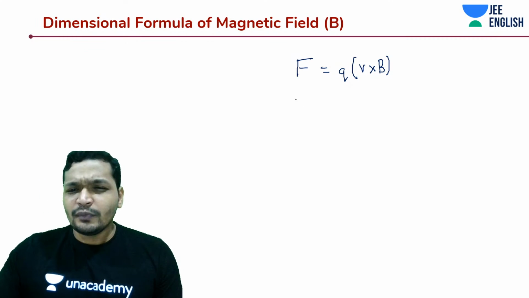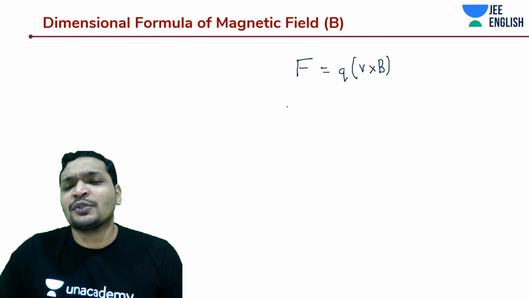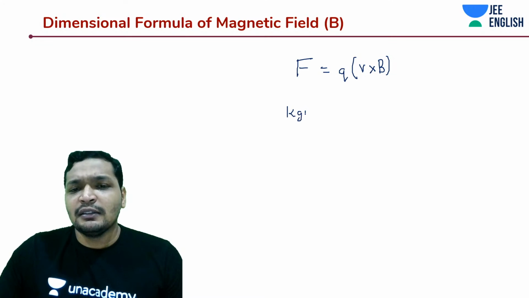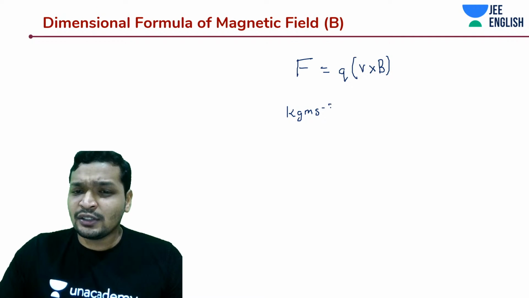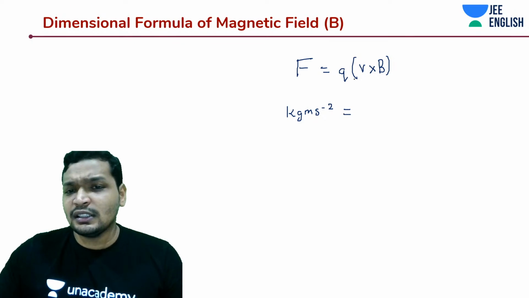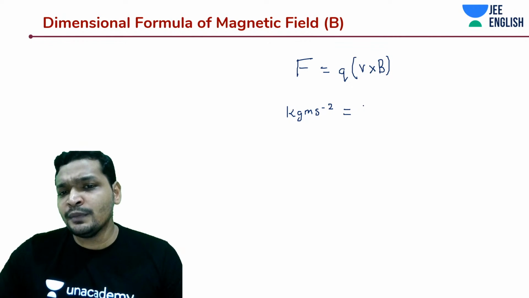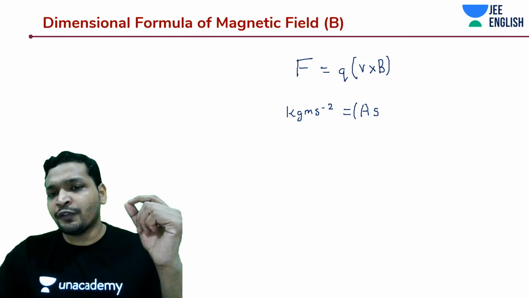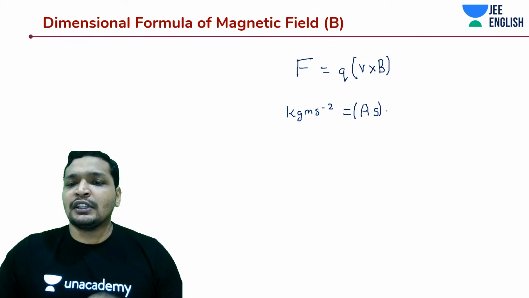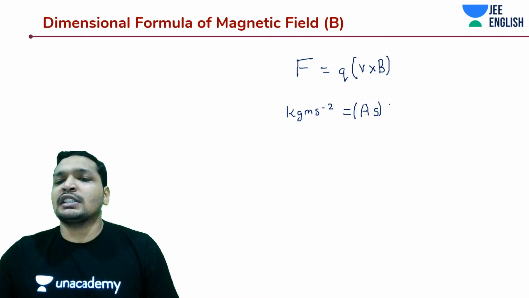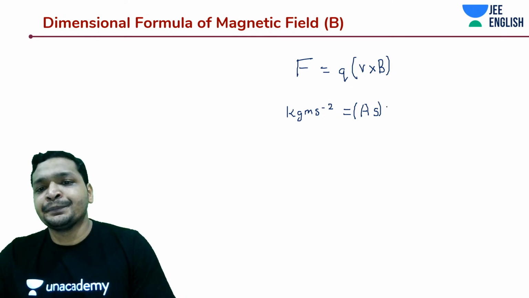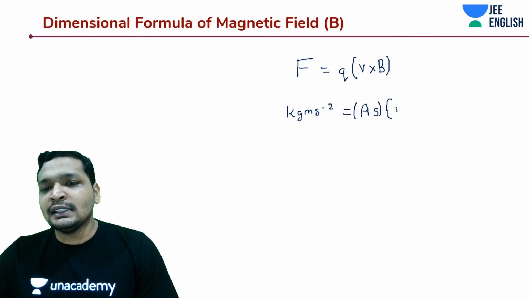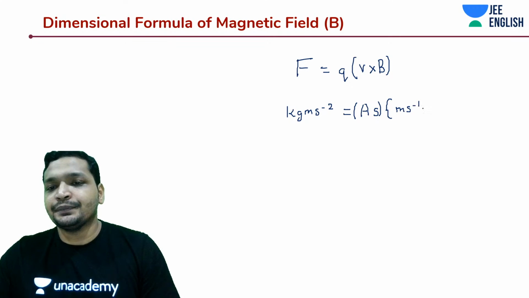Yes, guys. All I told you to remember is just one thing, that is kg meter per second square. And what is Q? Coulombs, so you would write it as amperes. Everything in your base SI units. Don't forget this. That's why I'm discussing the most important points in this lecture. And what about velocity? Velocity is meters per second.